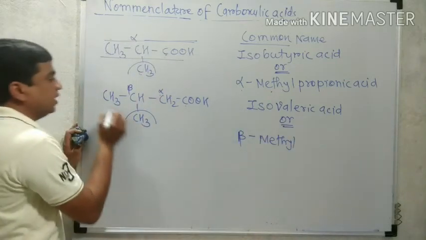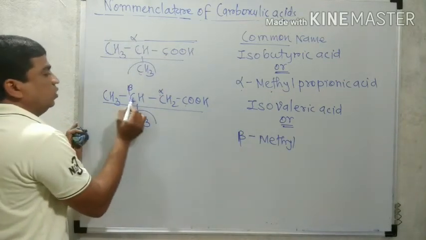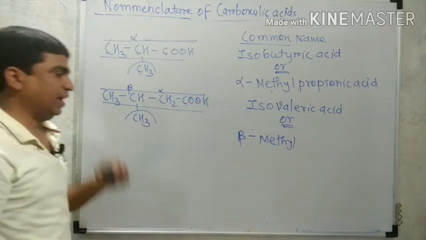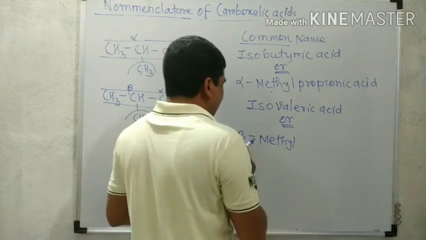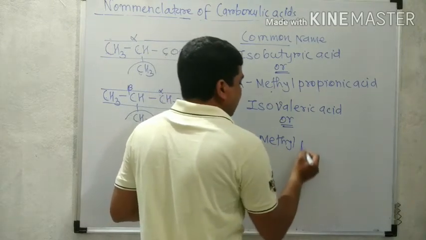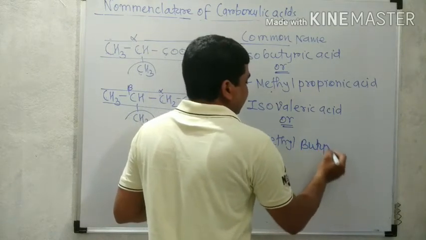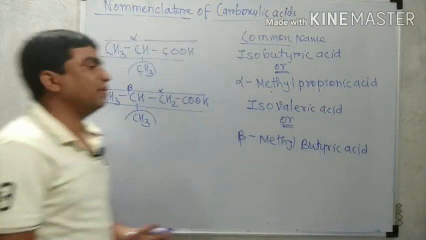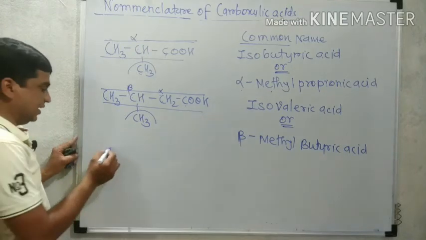How many carbons remain? 1, 2, 3, 4. So a 4 carbon acid, butyric acid. So its complete name is beta methyl butyric acid.